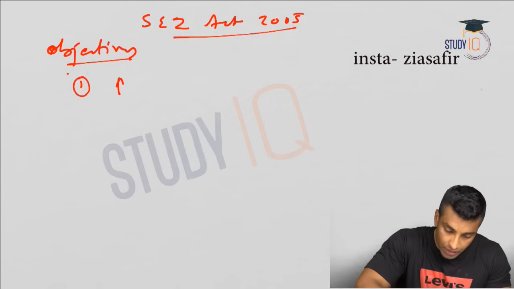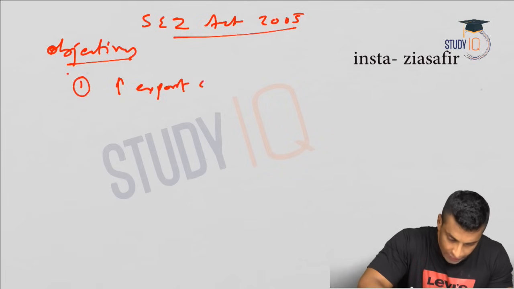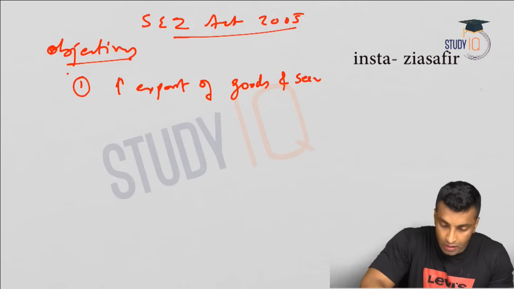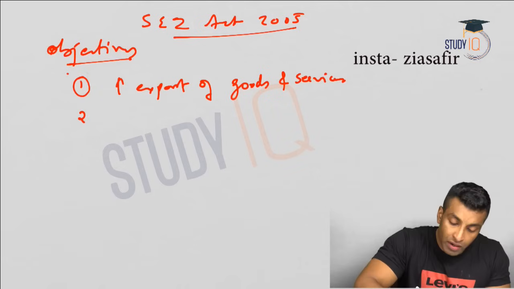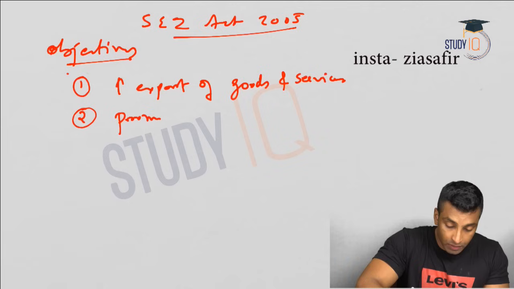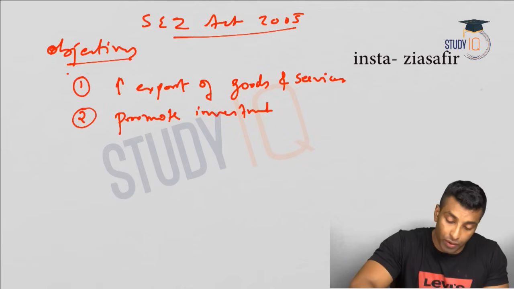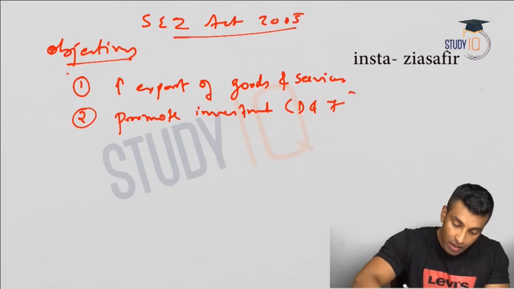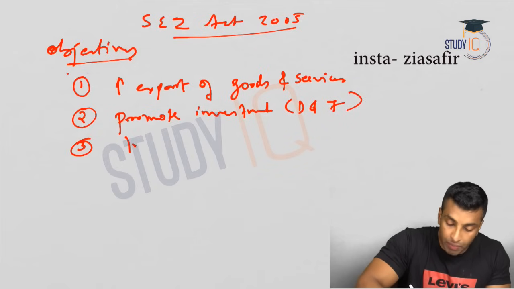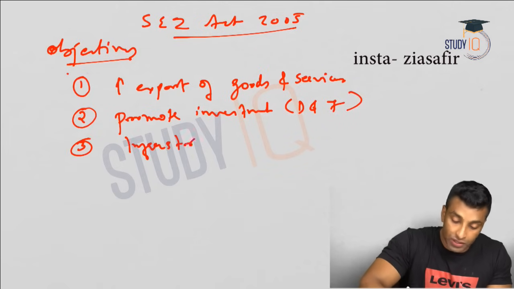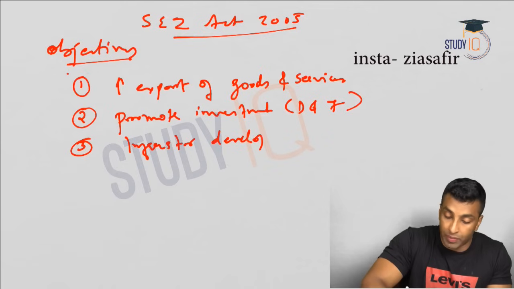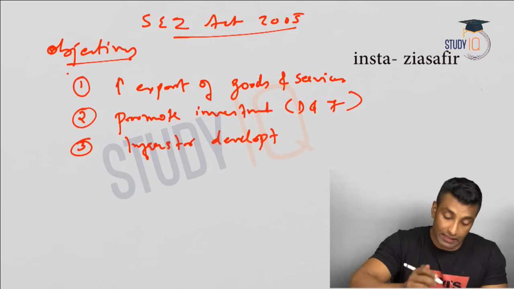Second, promote investment, that is domestic and foreign. Third, infrastructure development. That is another objective of SEZ.